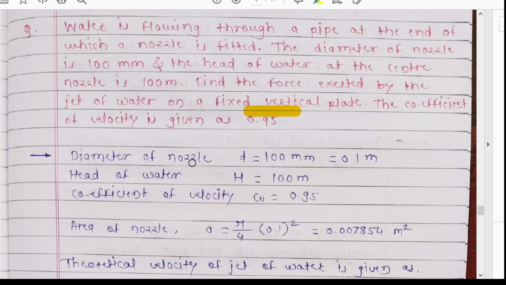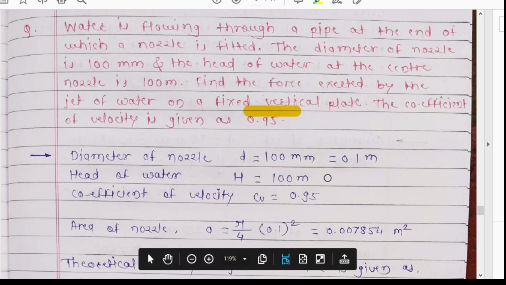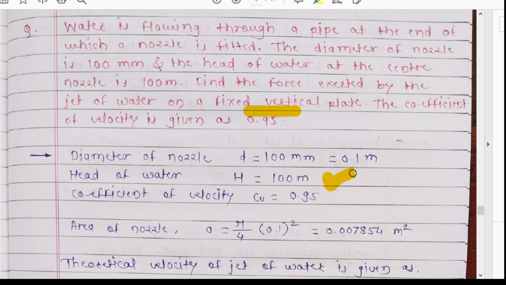So the diameter of the nozzle d is 100 mm, which converts to 0.1 meter. The second thing given is the head of water at the center of the nozzle, 100 meters. Head means your height, as you have already learned in fluid mechanics 1 and 2. So h is 100 meters.